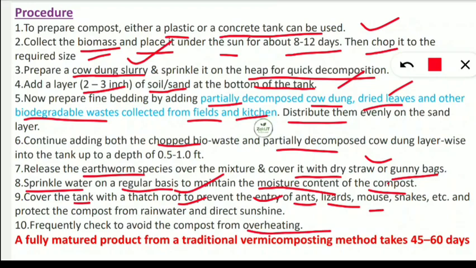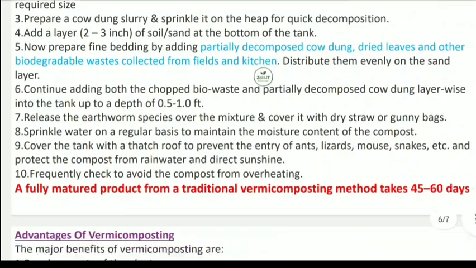And next, you should note down that a fully matured product from the traditional vermicomposting method takes 45 to 60 days. This question is also asked frequently. So it is on average 45 to 60 days. That is what the traditional vermicomposting method takes. Let's move on to the next slide.